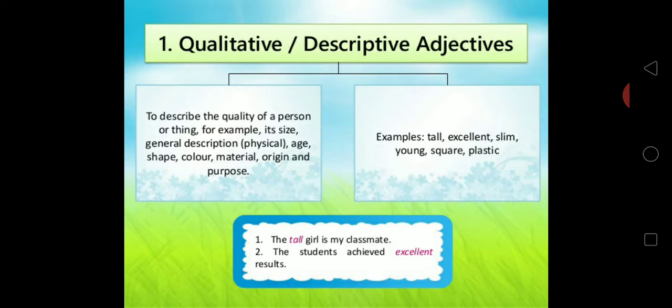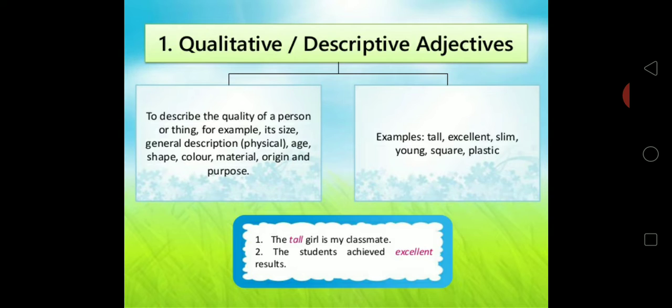These all talk about plastic. Suppose you are asked to make an example of plastic. So what will you say? I don't use plastic materials. So now that material is the noun there. So you are talking about plastic material. So that is adjective of quality.